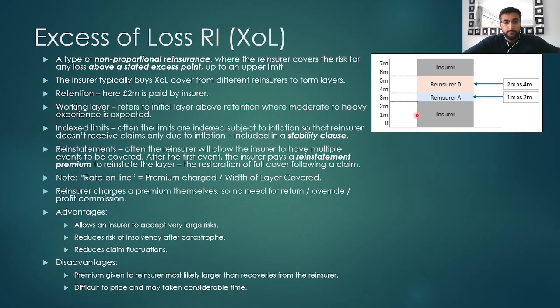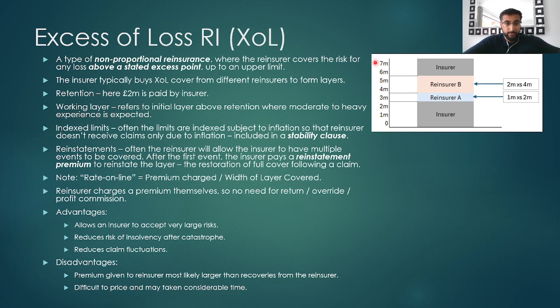Here in this example, 2 million is the retention and is paid by the insurance company. The working layer refers to the initial layer above the retention, where there is moderate to heavy experience. These limits here on the side are often subject to inflation and are indexed, so that reinsurance companies do not receive claims just because of inflation, and these index limits are included in a stability clause.